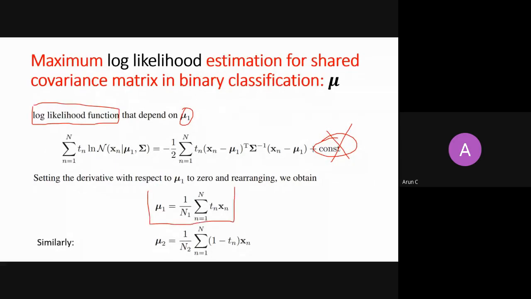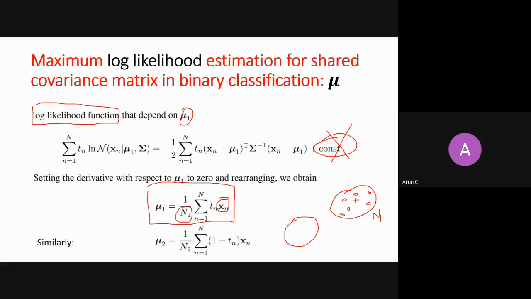It will solve into this expression, which says that you take all the samples in class C1 and take a mean only for class C1, separately. How do you take a mean? You just add them and divide by the number of samples in class C1, which is N1. You are just adding X because the corresponding Tn will be 0.